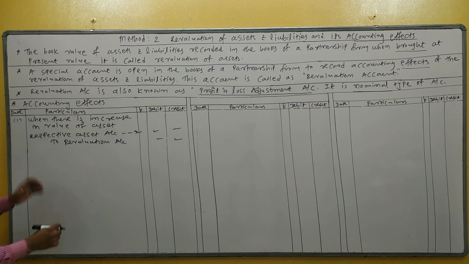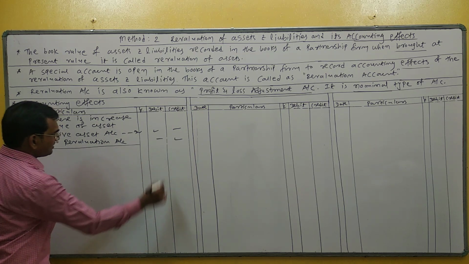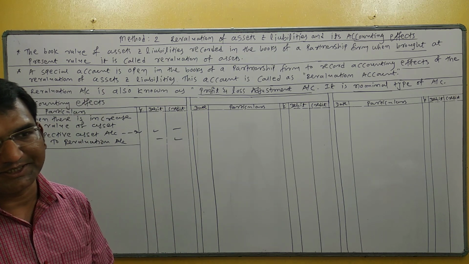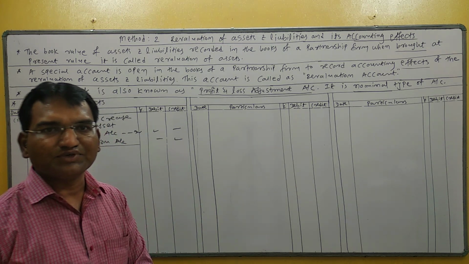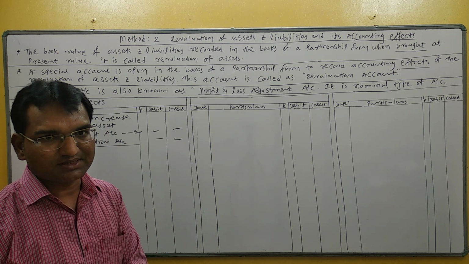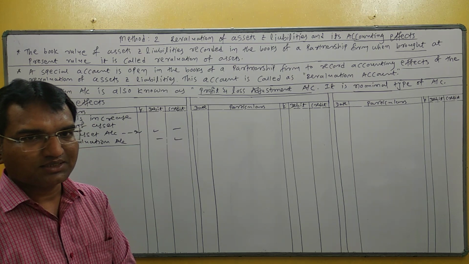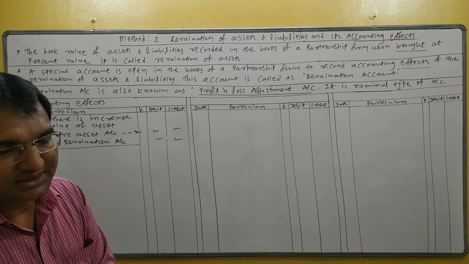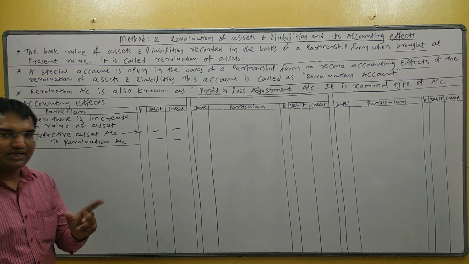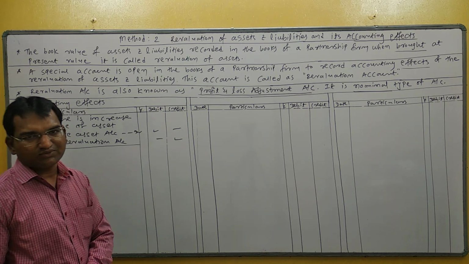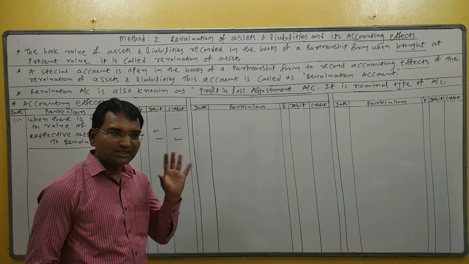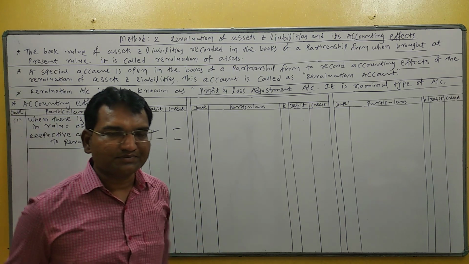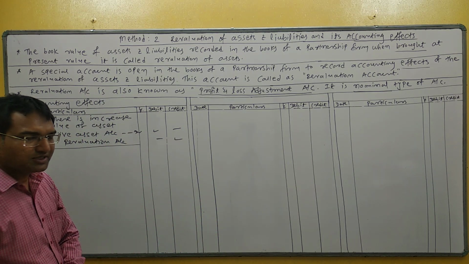Understand? Second possibility, in case of assets, sometimes the present value of assets like plant and furniture, which are depreciable assets, decreases at the time of reconstruction. When there is a decrease in value of asset, then what is the entry? If there is a decrease in value of asset, then the reverse entry: revaluation account debit to respective asset account.